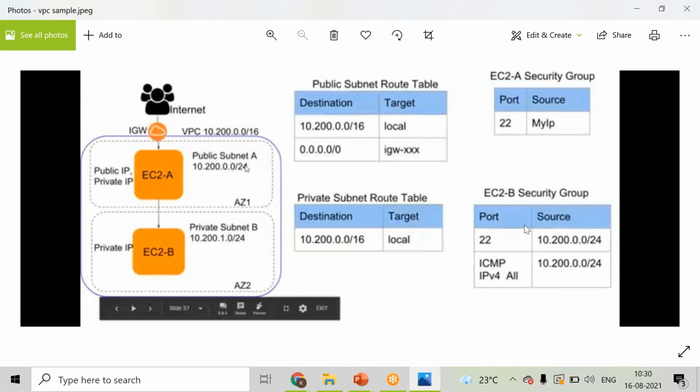So we will try to go ahead and create a VPC. Let's do a basic VPC creation, so then you will be able to get an understanding, at least a basic overview of what it is, and then we can proceed further.